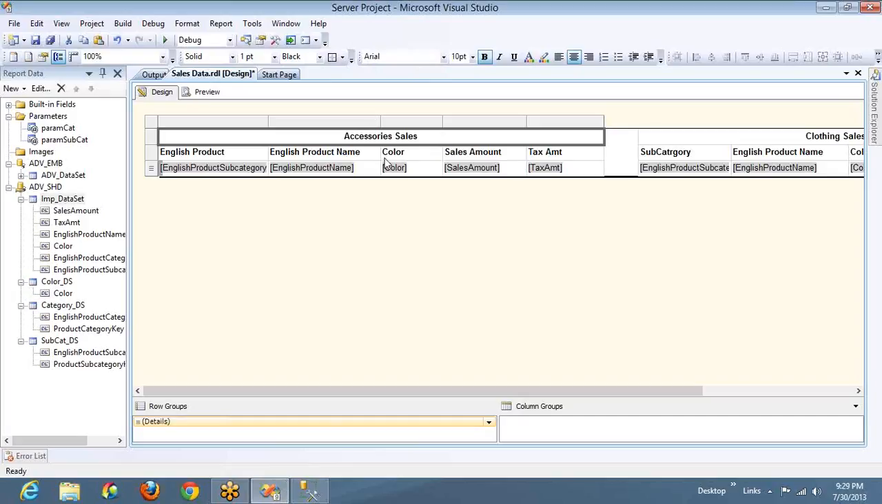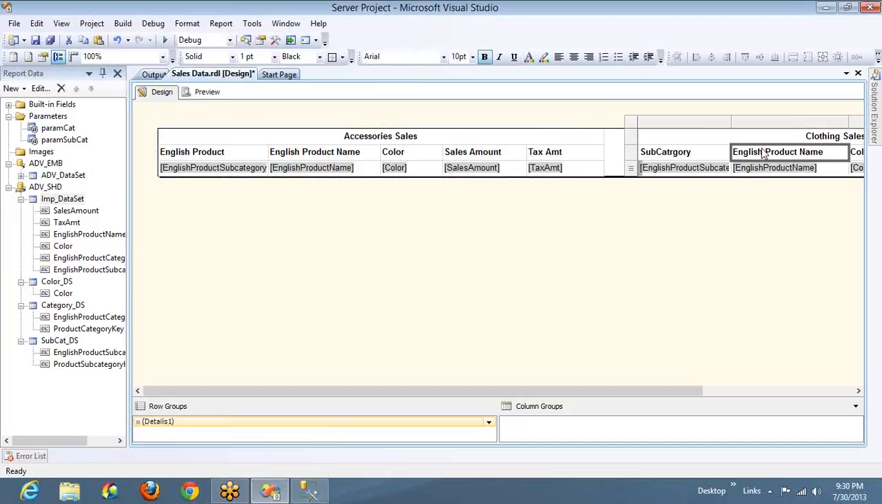This cannot be achieved using parameters, right? If you want to achieve the same, the data set only for accessories for this one, then you have to create different data sets. How can you get only accessories sales? You need to have one data set for this, and for clothing sales you need to have one data set, which will be very difficult and not the best way.